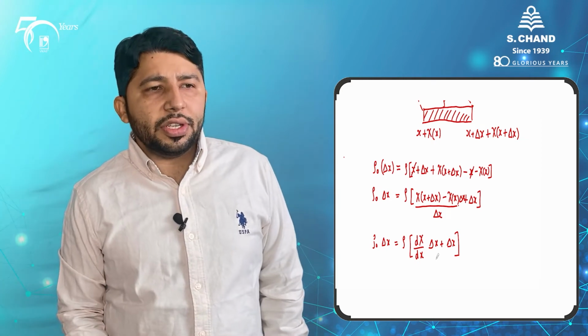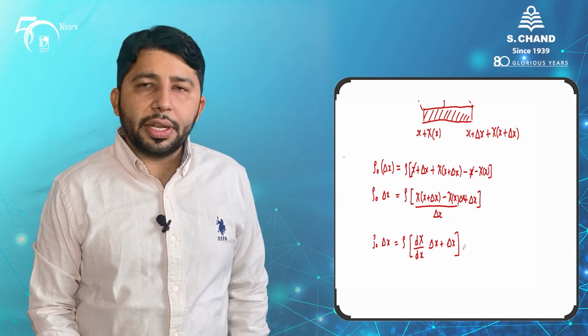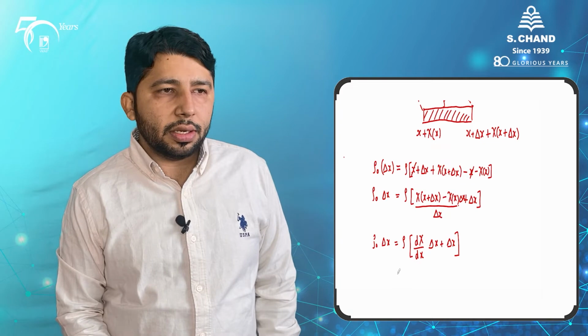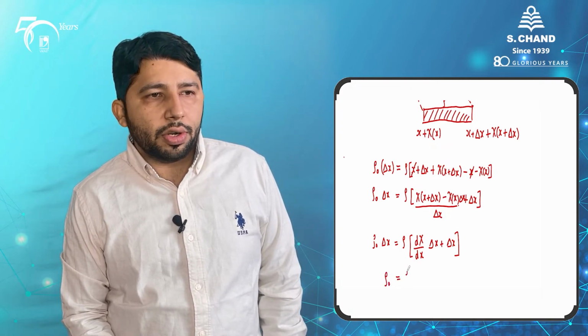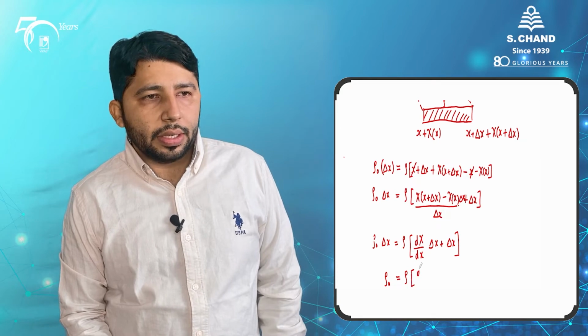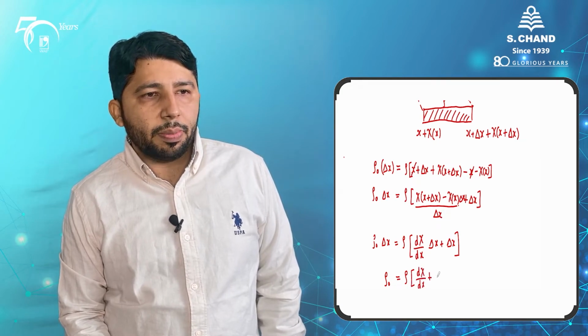Now in this definition as well, delta x can be taken out and cancelled from both sides. Overall you will get rho naught is equal to rho times d chi by dx plus 1.